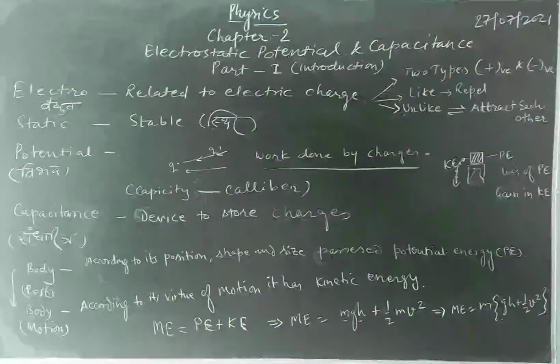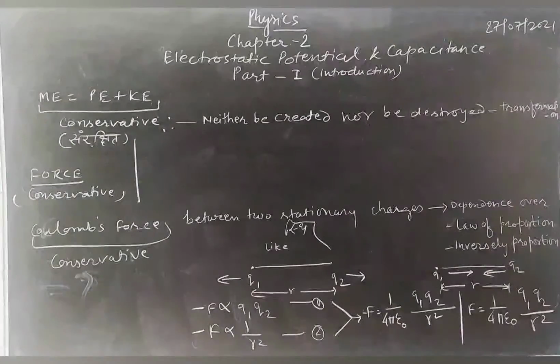In this way, this conservation law is also applicable to Coulomb's law. Conservative means energy can neither be created nor be destroyed. Only transformation of the energy, work or force can be done.